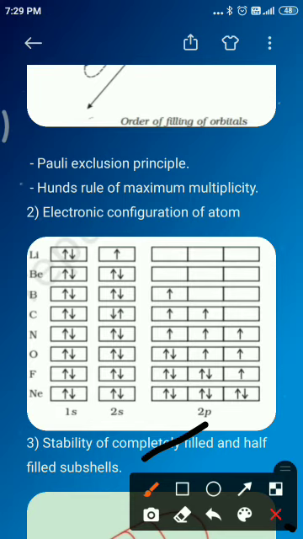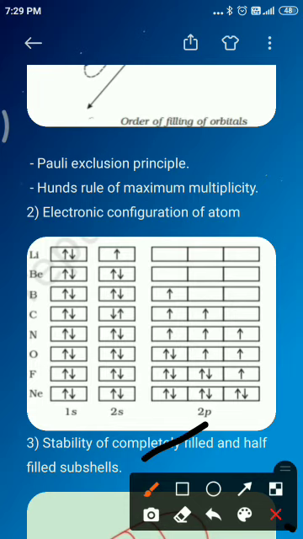In the ground state electronic configuration of an atom, an element always corresponds to the state of the lowest total electronic energy. The electronic configuration of most atoms follows the basic rules we discussed in the section on filling of orbitals.